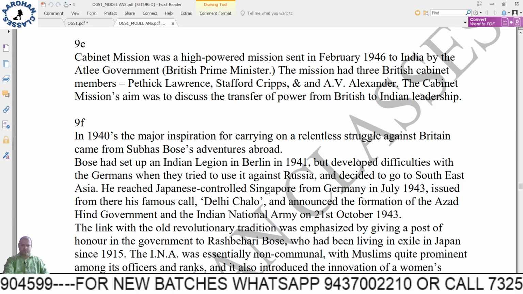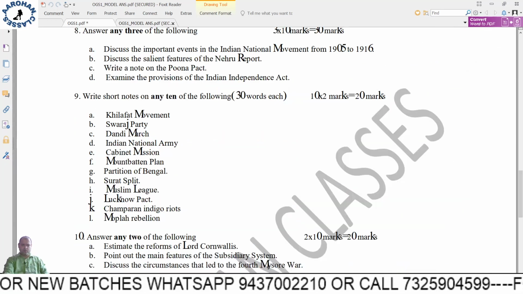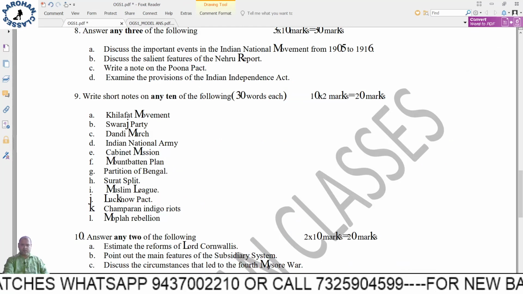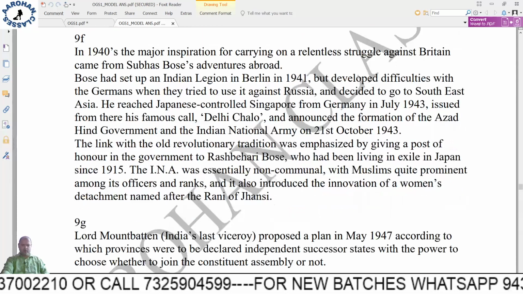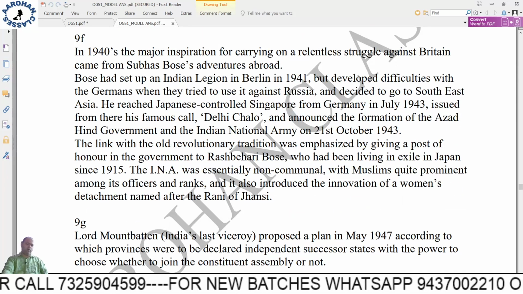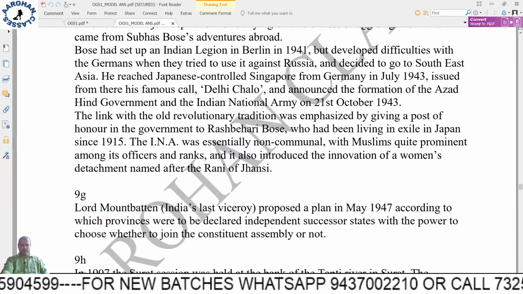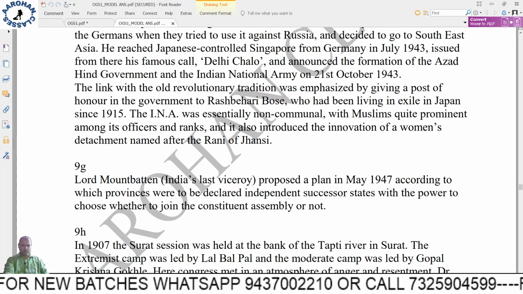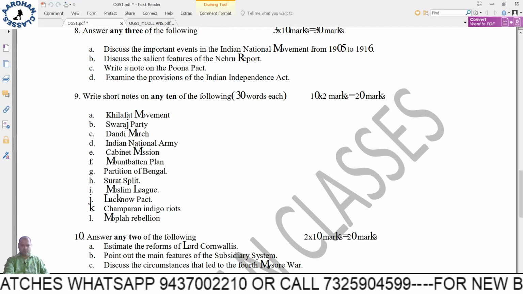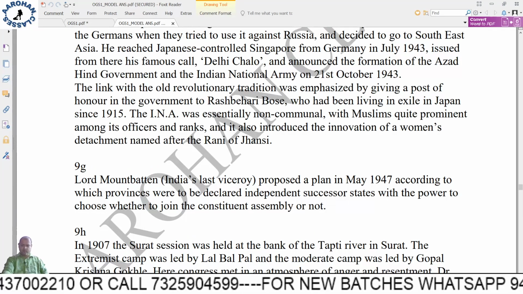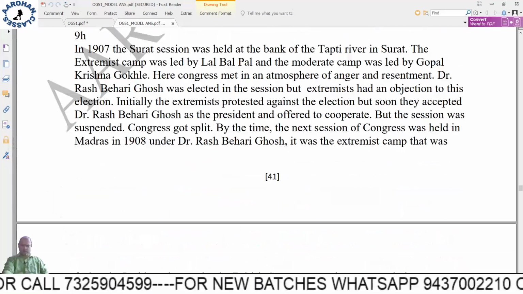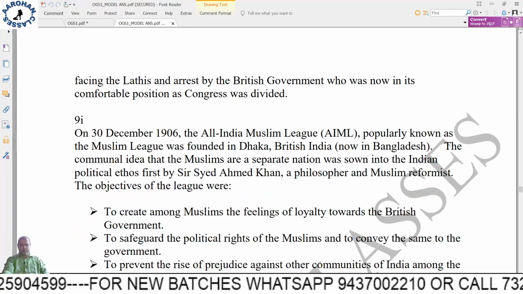Cabinet mission plan, that is 9E. Next is the Mountbatten plan, again only the aim of the plan and the important features. Partition of Bengal, the Surat split, Muslim League, similarly you can just go through, some of these have already been covered.